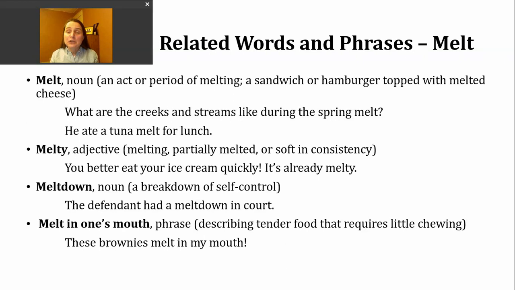So when someone uses melt as a noun, it could be referring to an act or a period of time where there is melting occurring. Here's an example of that definition. What are the creeks and streams like during the spring melt? So this might be a question from somebody who's new to a particular area, referencing the time of the year where snow and ice tends to melt.